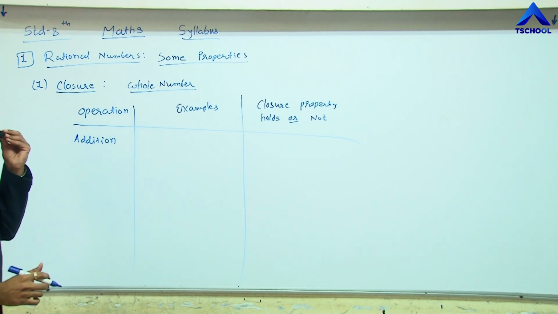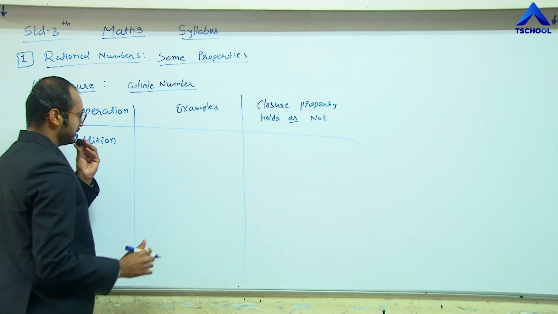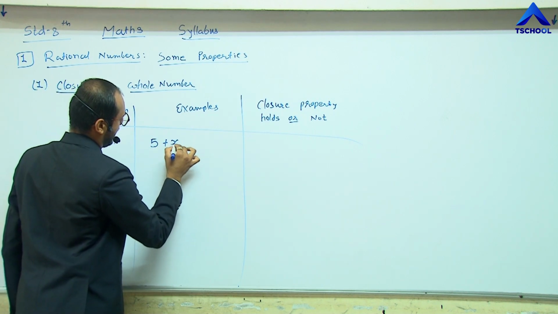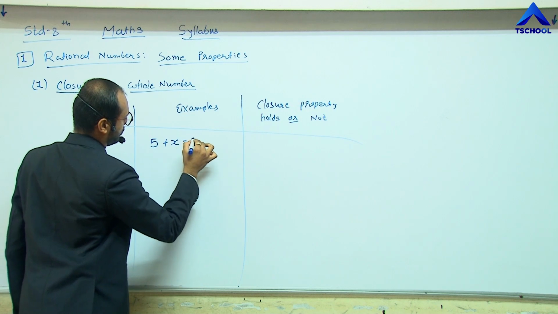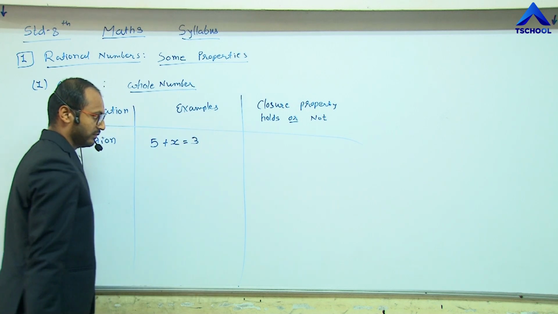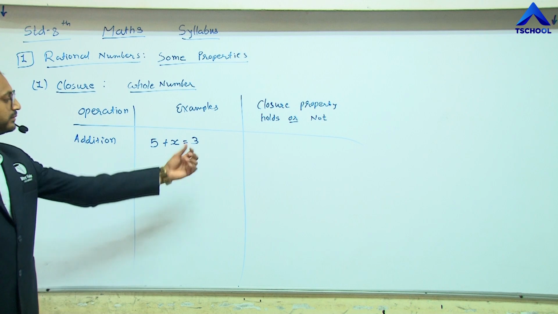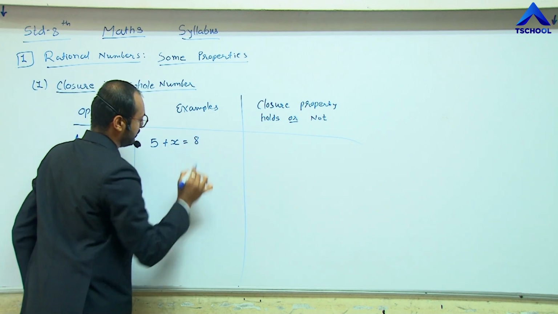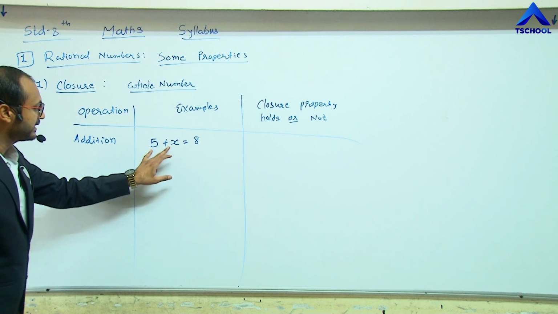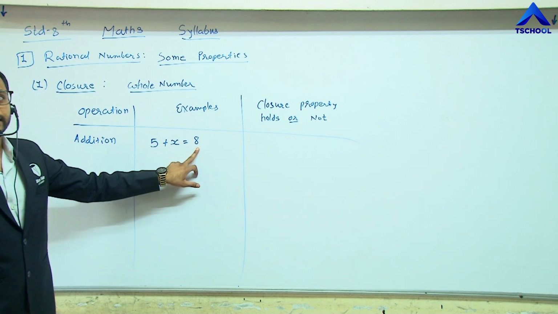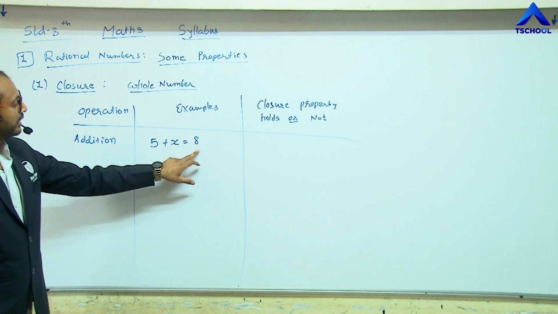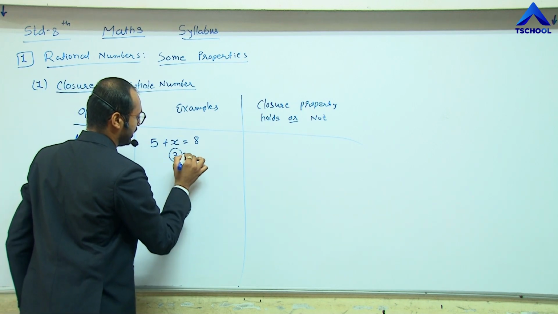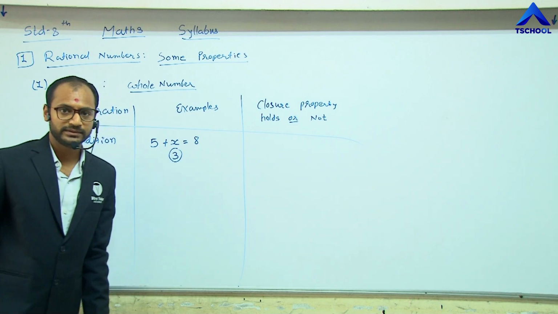Let me take an example like 5 plus x equals 8. For what value of x do we get this addition result 8? For x equals 3, we get the result 8.